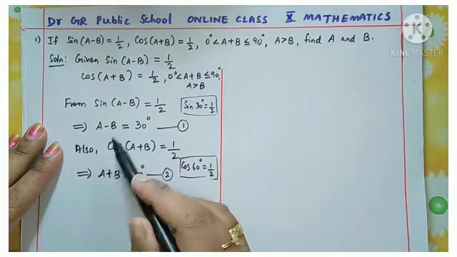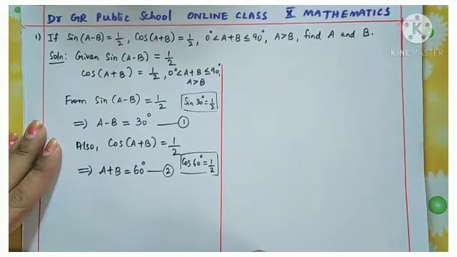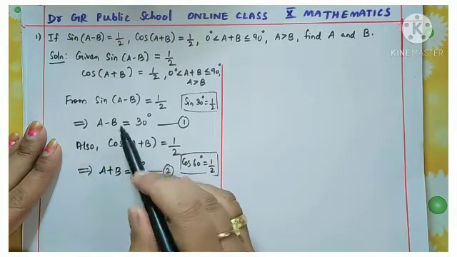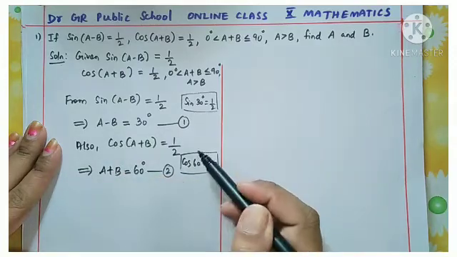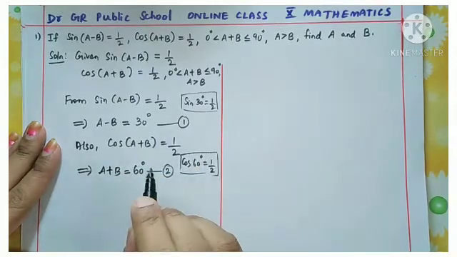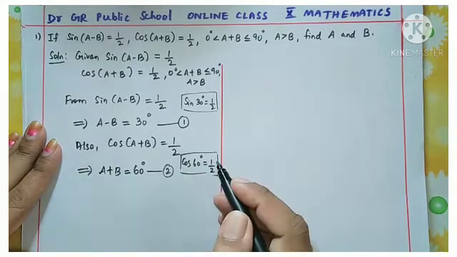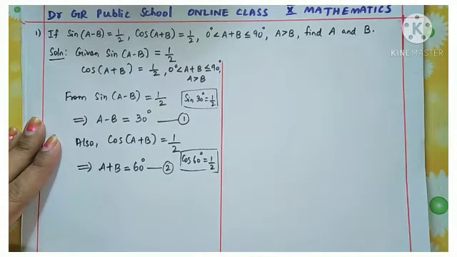Can you find any one of the variable, any one of the unknown quantity by combining this? Yes, because you see here minus B, here plus B. So when you add these two equations, one variable will be cancelled and we will know the value of the other variable. And by using that variable, we can find the other one. Okay, so we are applying that property.